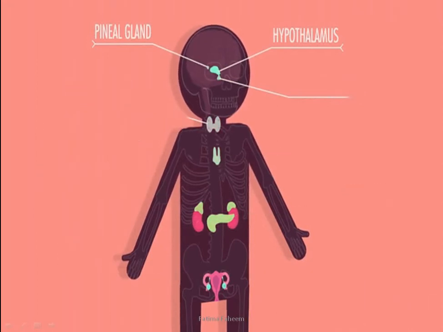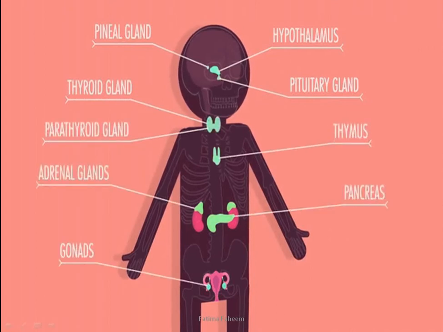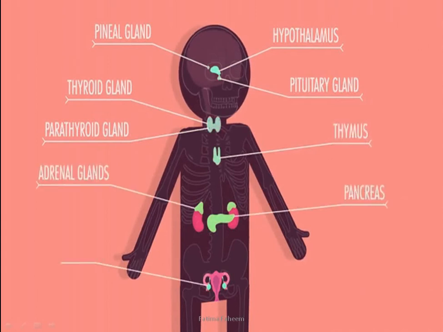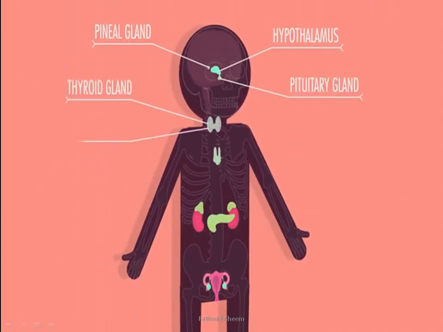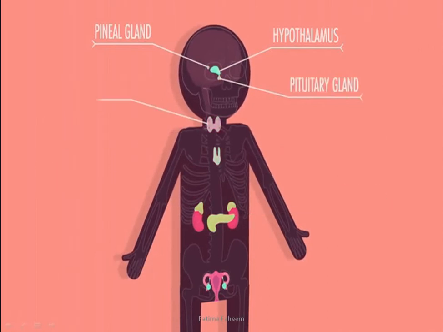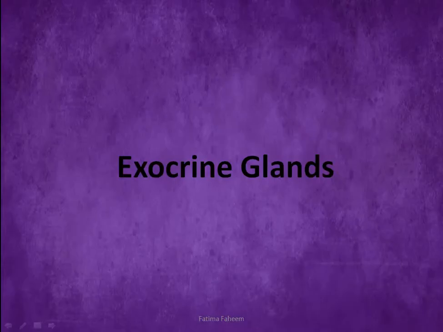We will go through the pancreas, we will look at pituitary gland function, we will also see the function of adrenal glands and also the organs called gonads, which are the reproductive organs. They too secrete certain hormones which have a very important function.